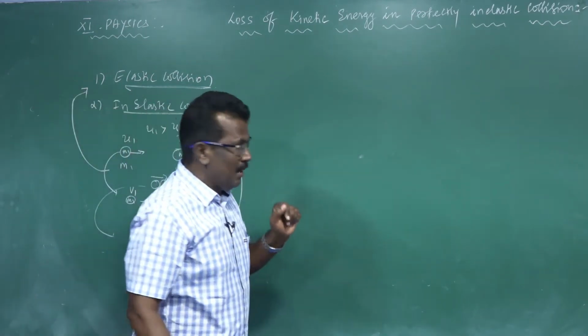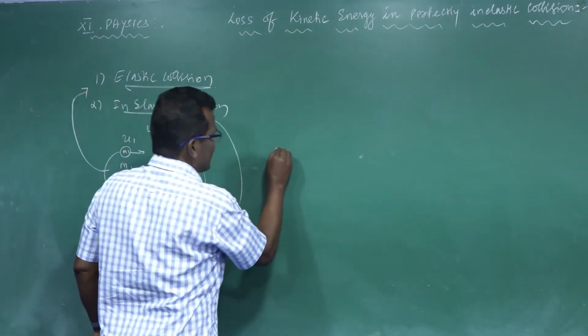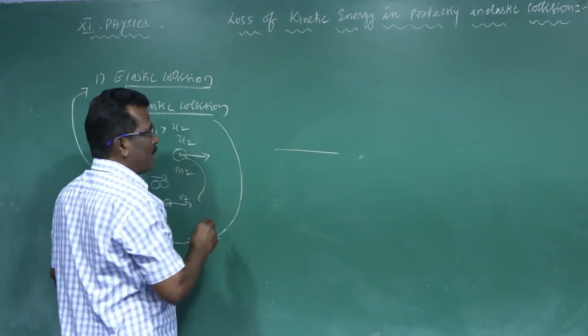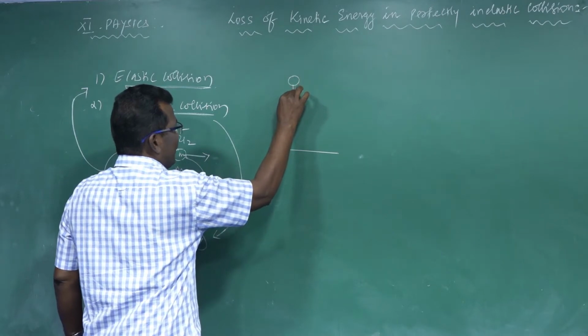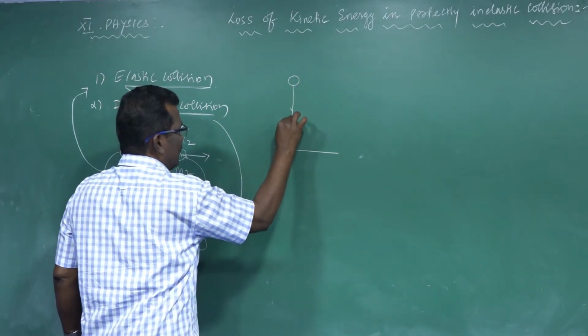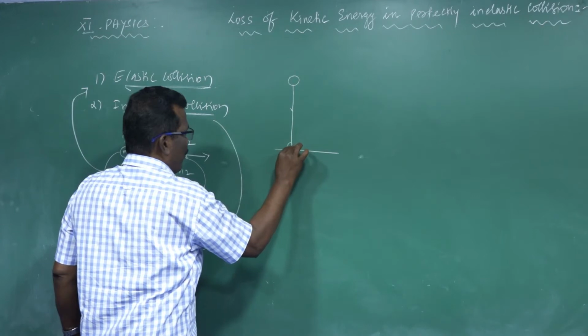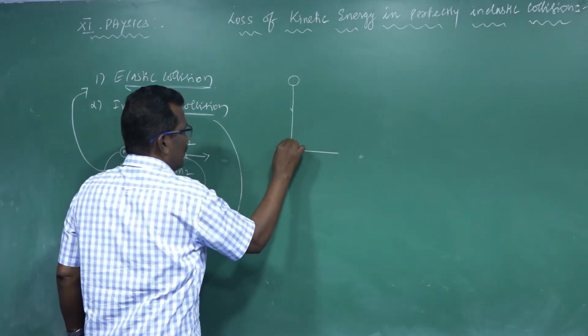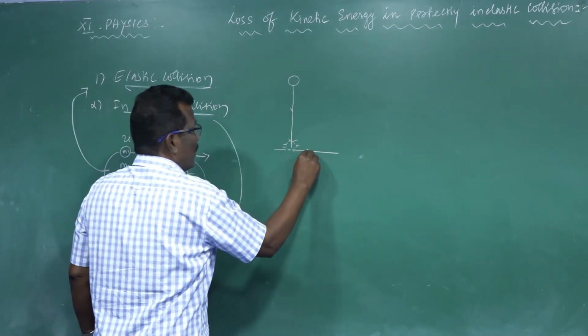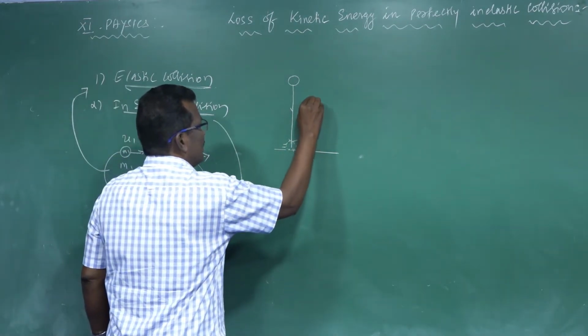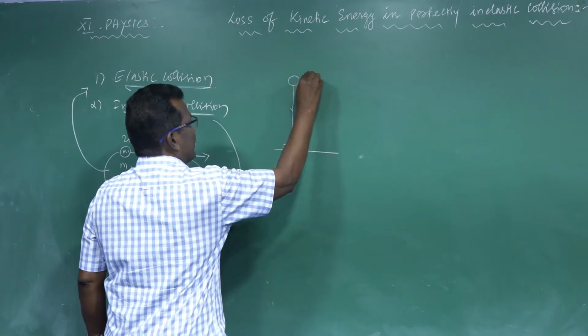For elastic and inelastic collision, we can explain one more example. This is a body dropping from a certain height to the ground. After striking the floor, it rebounds and regains the same height.